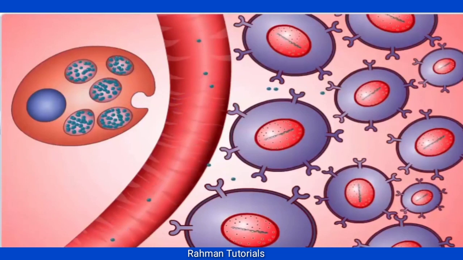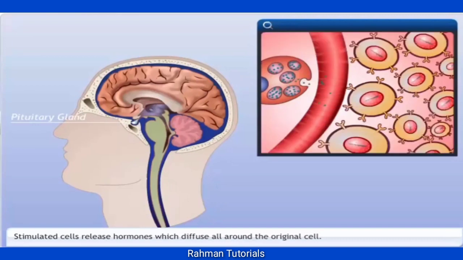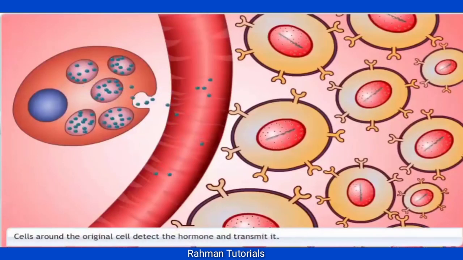Stimulated cells release hormones which diffuse all around the original cell. If other cells around have the means to detect this compound using receptors on their surfaces, then they would be able to recognize the information and even transmit it.